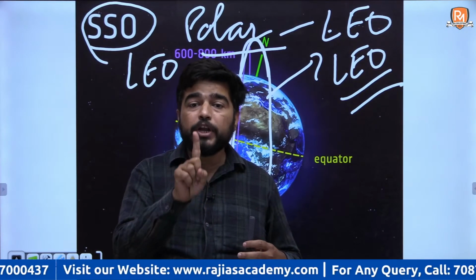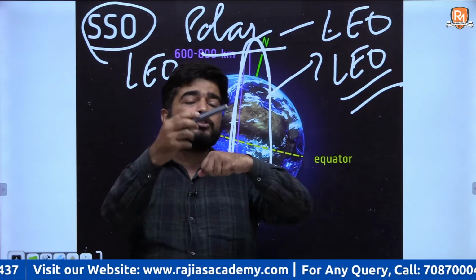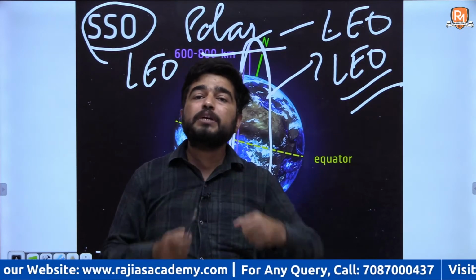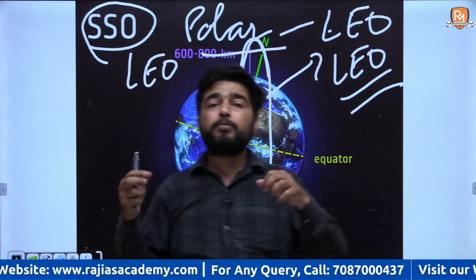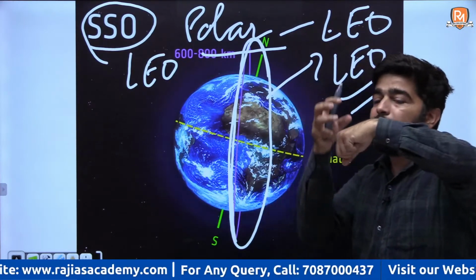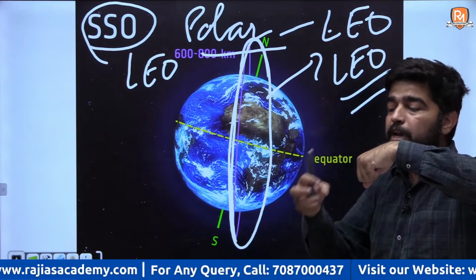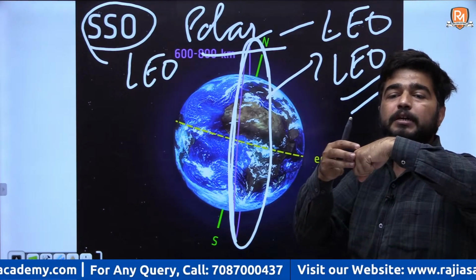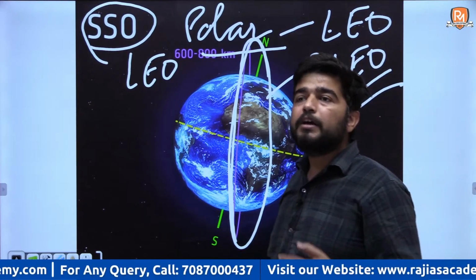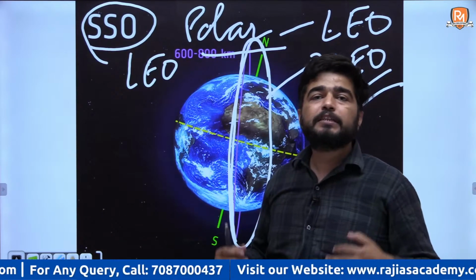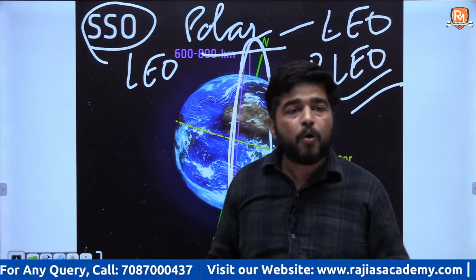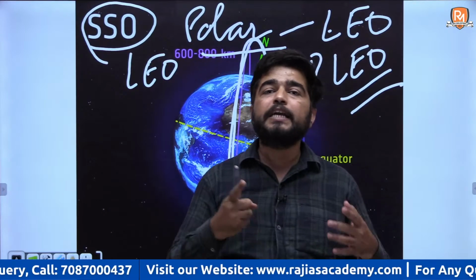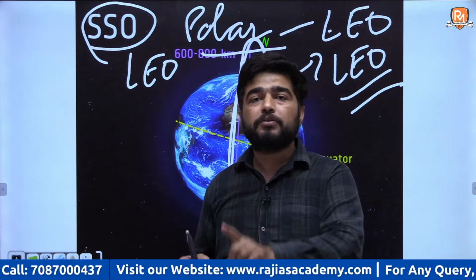8 o'clock morning every day. Then this satellite should pass over Chandigarh at 8 o'clock every day. Means the sunlight will be the same, or the position of the sun, satellite and your area will be synchronized. Sun, satellite, your area of observation will be synchronized. So you will take your data every day at the same time. This is how sun synchronous orbit works, and ISRO's last satellite was launched in sun synchronous orbit.